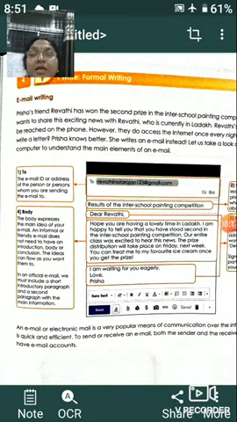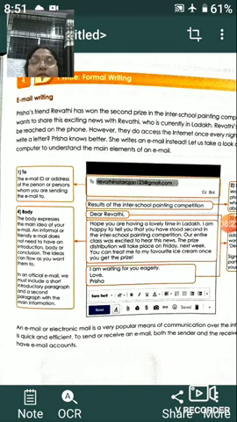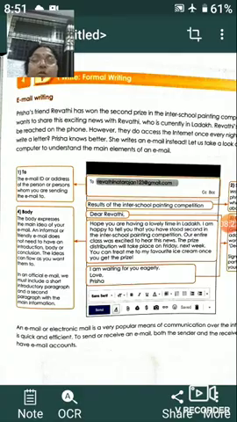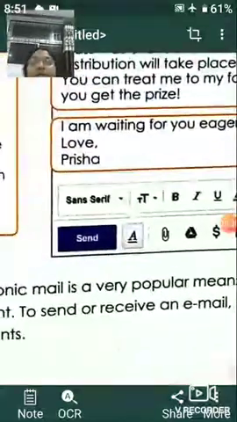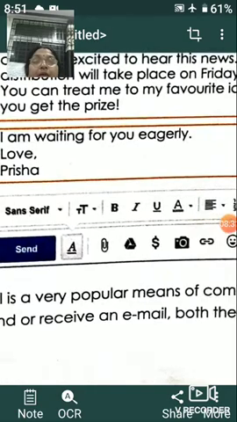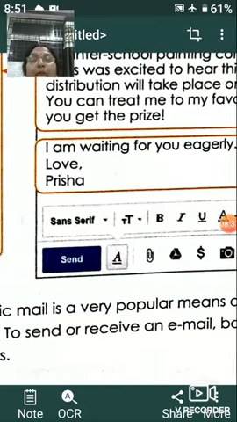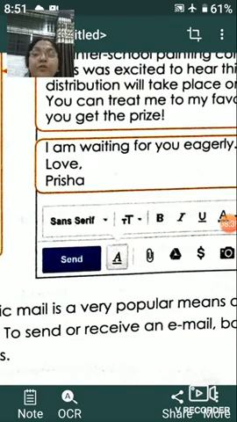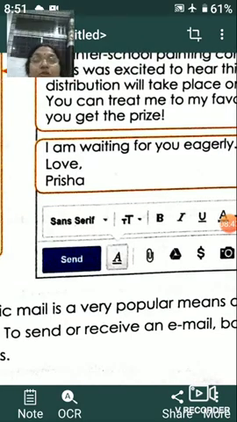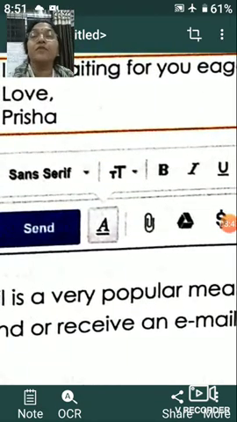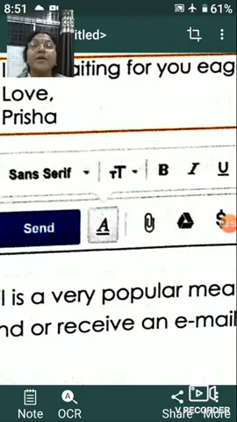So you can see here also that the salutation is there, and then the main part of the body, and then the subscription, and then below that, these are all the things which are already there in our computer or in our laptop. So you will find below that there is a sign of send, then attachment, and then drive, and then link, and so on. So if you want to send anything, with the help of this you can send the material. Supposing you want to send some attachment, so you can see one pin sign is there, so you just click that, and then finally whatever attachment you want to send will be attached there.